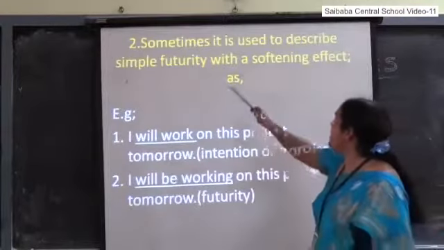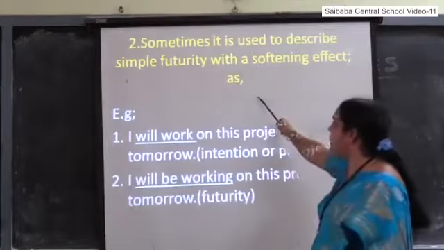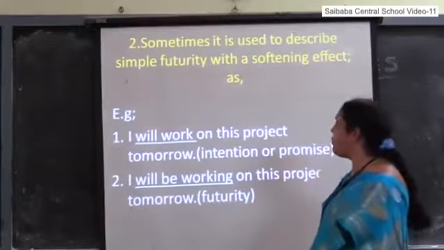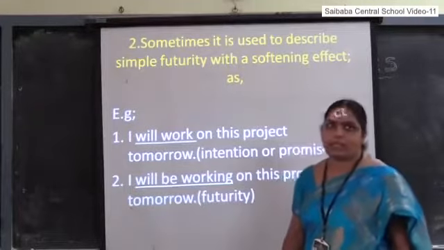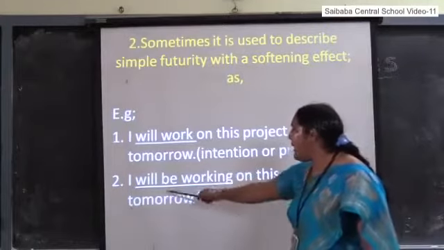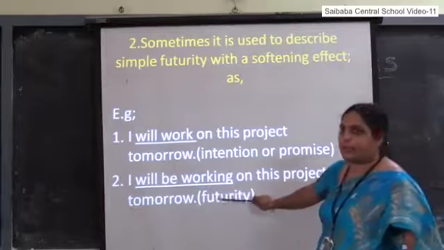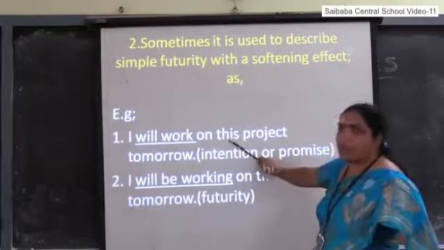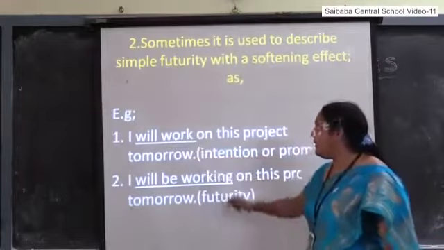Sometimes it is used to describe simple futurity with a softening effect. See, I will work on this project tomorrow. It is an intention or a promise, expressed like this. The same, see, I will be working on this project tomorrow. It is futurity, and it is my intention of working expressed in simple future.